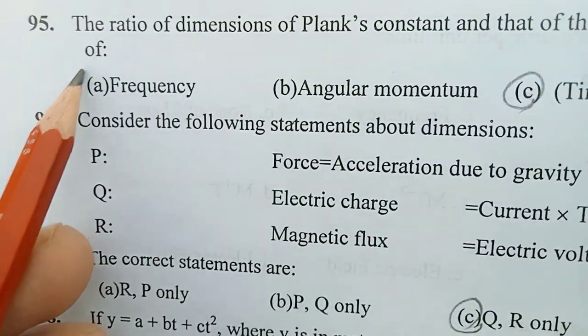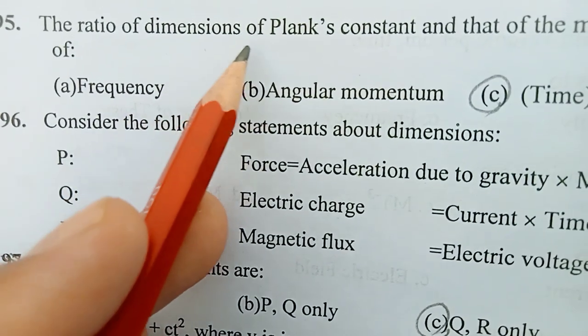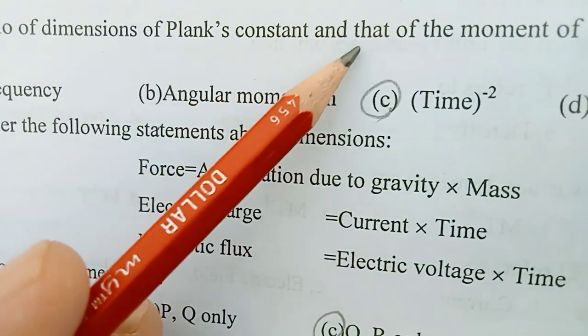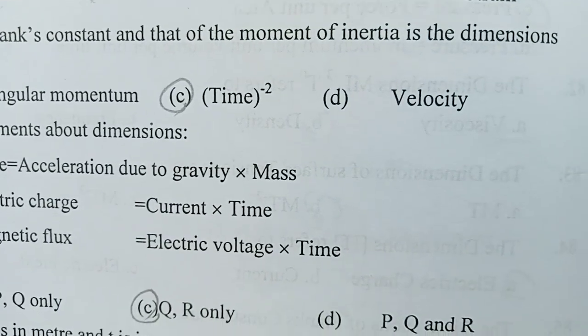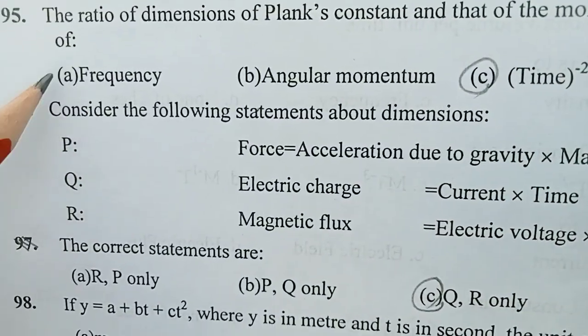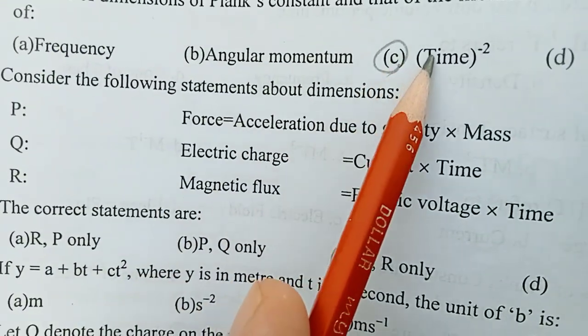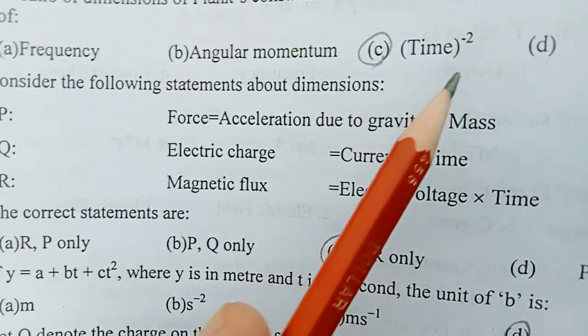Next question number 95. The ratio of the dimensions of the Planck's constant and that of the moment of inertia is in the dimensions of. Right answer is time per second square.